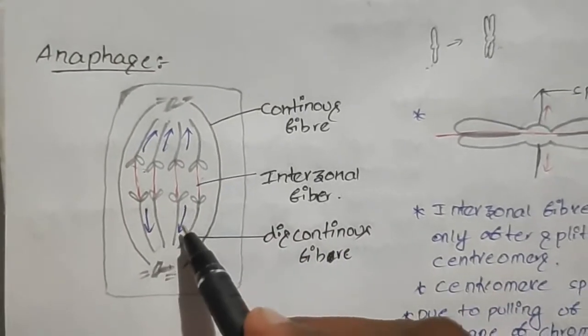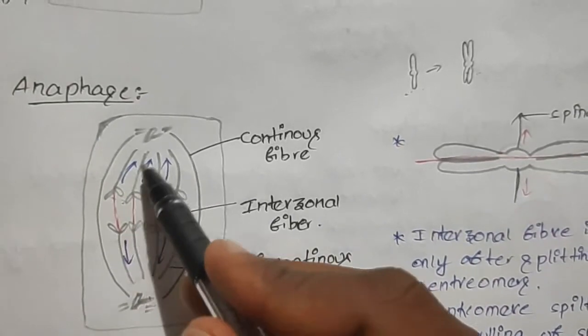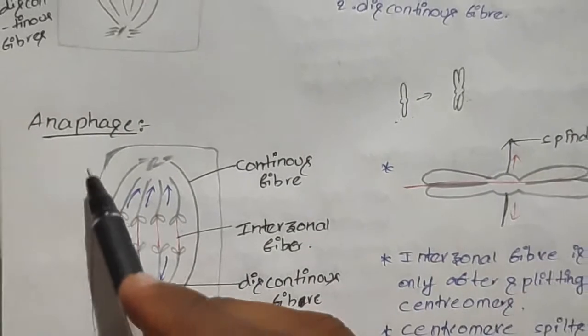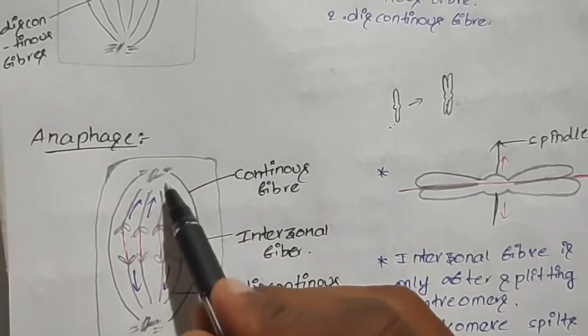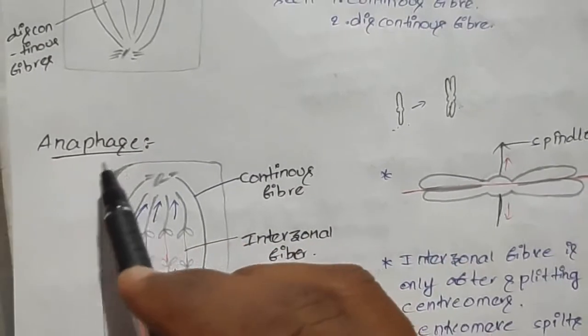All these forces help in pulling the chromosomes towards their poles. After the anaphase, the chromosomes move towards their poles and the interzonal fiber degenerates, and the anaphase leads